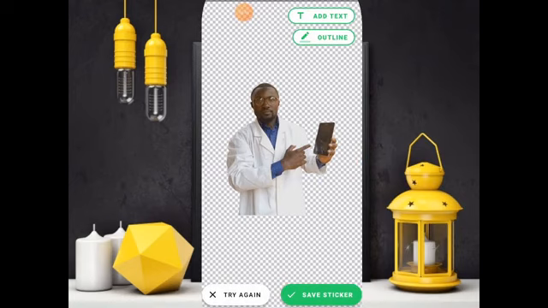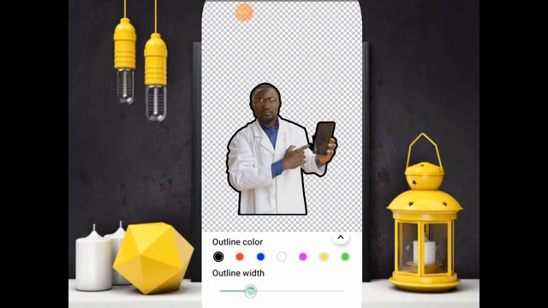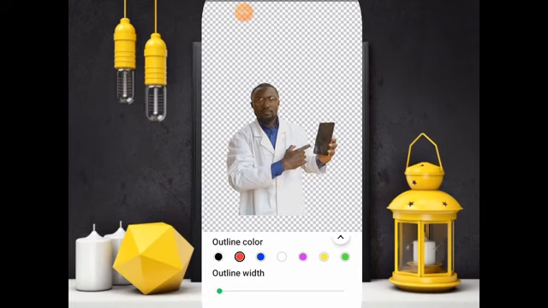Now if you look above here, we have add text, we have outline. It depends. Let's click on outline and see what it does. Outline means you can add an outline. Are you seeing what the outline width is doing? You can choose the color here. You align with the red color. As a graphic designer, you have to know how to manipulate colors. In one of my tutorials you will see how to manipulate colors.